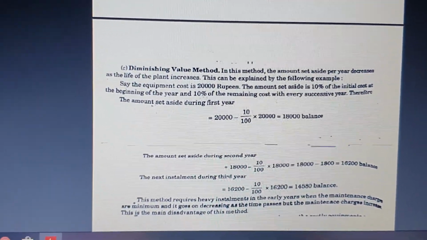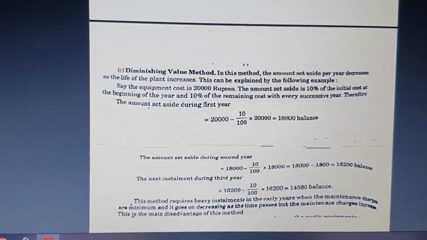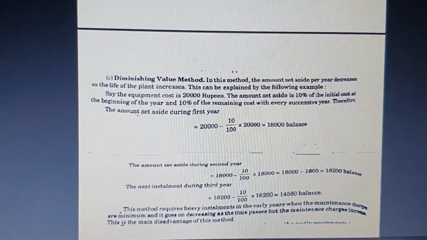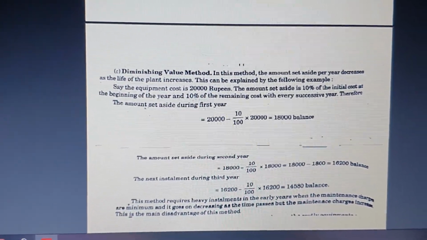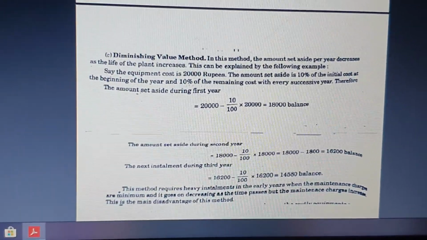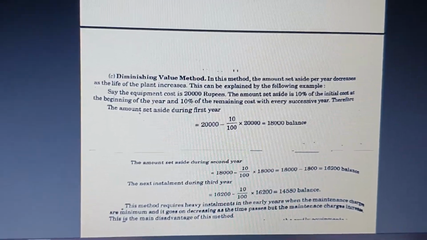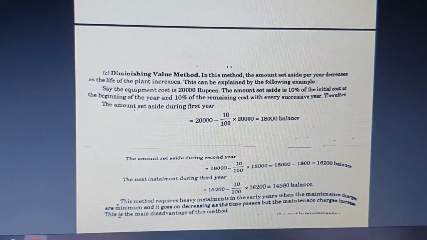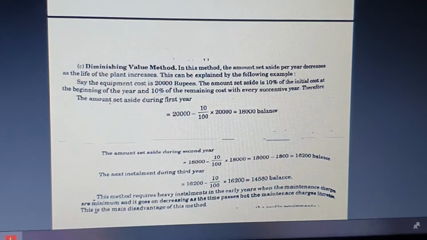During the third year, the balance left over from the second year is 16,200 minus 10 by 100 into 16,200. So the balance for the remaining amount is 14,580. From year to year, the value of the amount keeps decreasing in the case of the maintenance charges. So this is the diminishing value method, which is one of the methods used in estimating power plant economy.